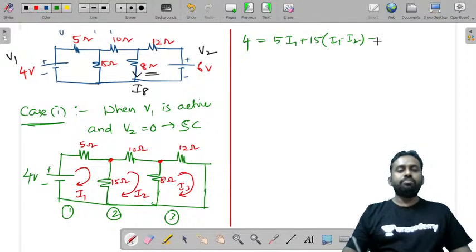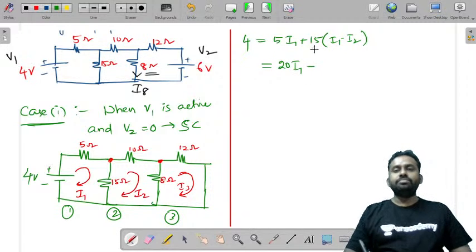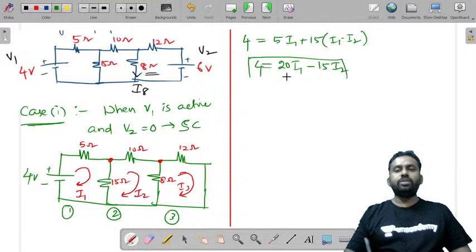Similarly, you don't have anything else. This is the first equation. You can simplify that: 15 I1 plus 5 I1 is 20 I1, minus 15 I2 is equal to 4. This is equation number 1.